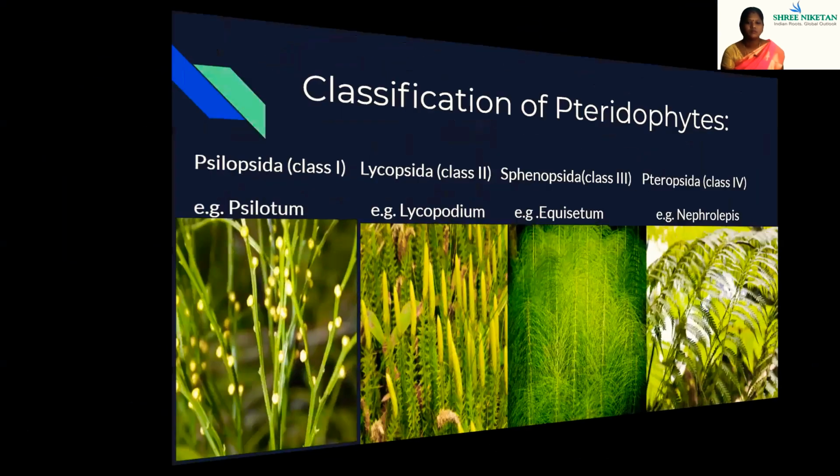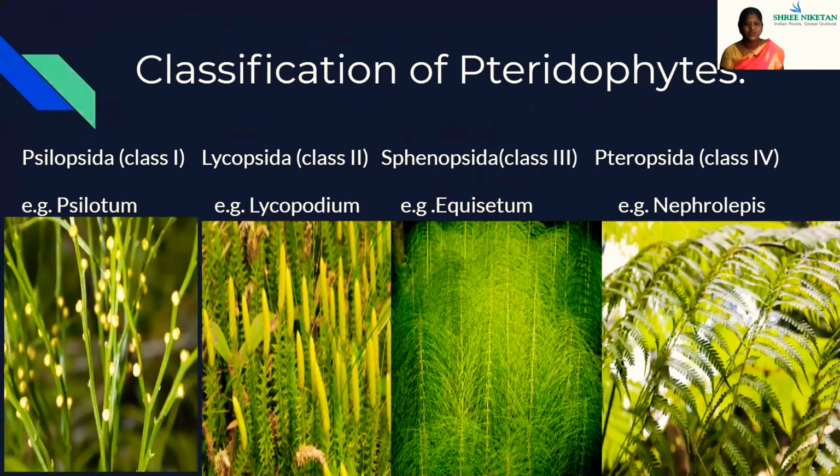What is the classification of pteridophytes? They are classified into four types: Psilopsida, example Psilotum; Lycopsida, example Lycopodium; Sphenopsida, example Equisetum; and next, Pteropsida, example Nephrolepis.